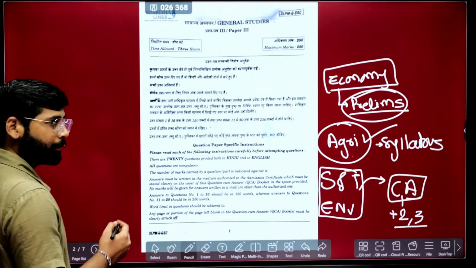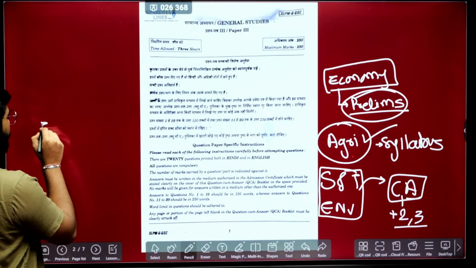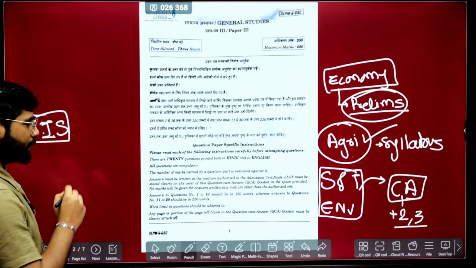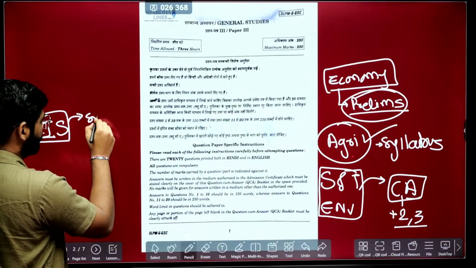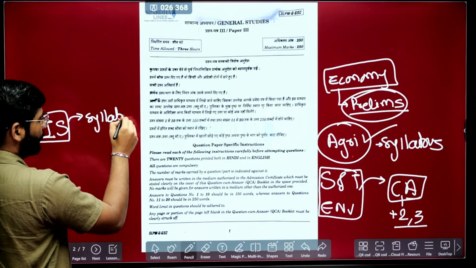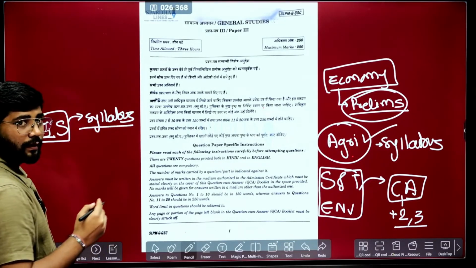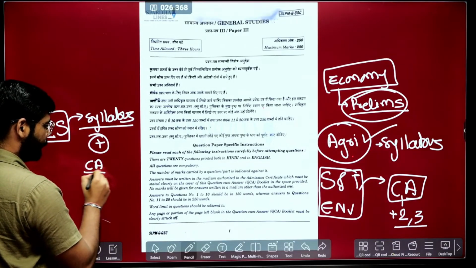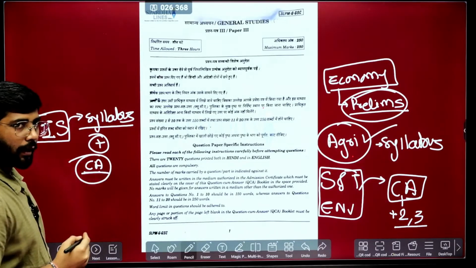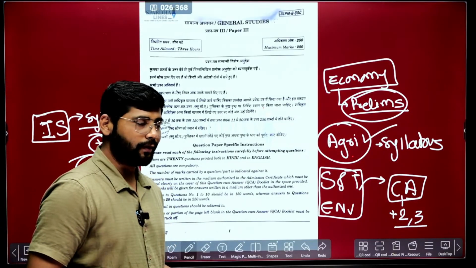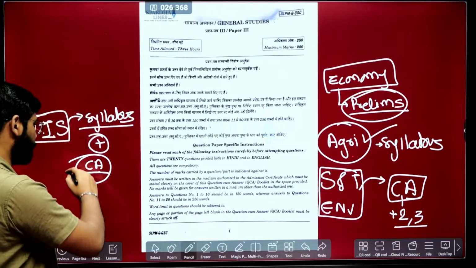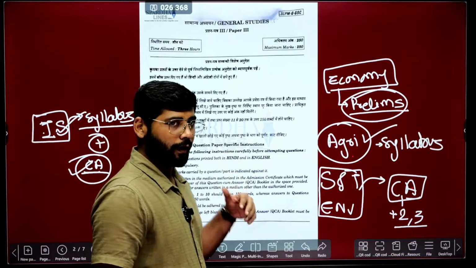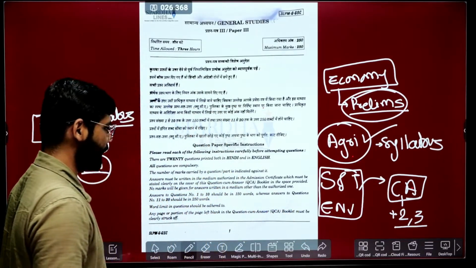Second last, the questions coming from internal security. Here again the source is the syllabus. And also, if you see the questions, current affairs is dominating this year. Whatever the government steps are being taken, these are framing the base for the internal security questions. So this is the broad idea of what exactly happened in this year's questions.